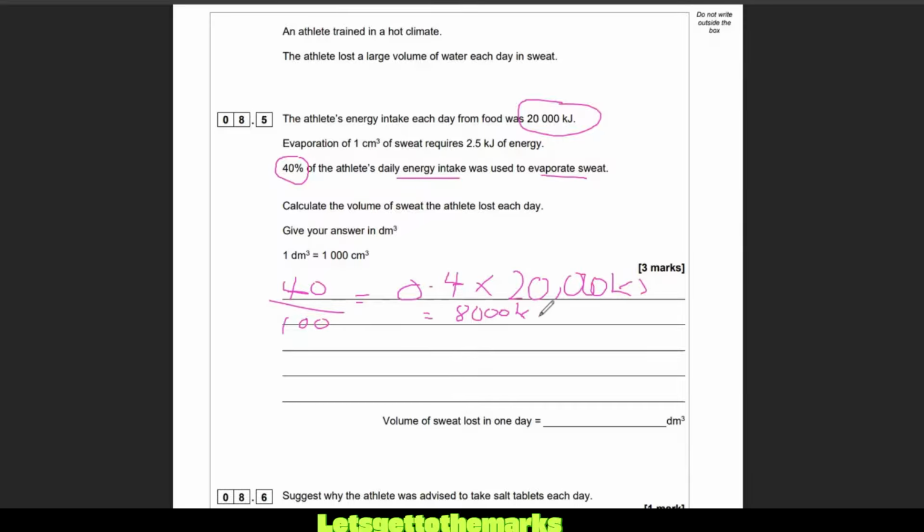We need to turn that into a volume. So there's 8,000 kilojoules lost in sweat, out of 20,000 food intake. 1 centimeter cubed is 2.5, so I want to divide that by 2.5 to find out how many centimeters cubed they sweated, and that is going to equal 3,200 centimeter cubed of sweat. But it tells us it wants the answer in decimeters cubed. So I'm going to divide that by 1,000, and that is going to get me 3.2 decimeter cubed of sweat lost by the athlete. Boom. Right, let's move on.